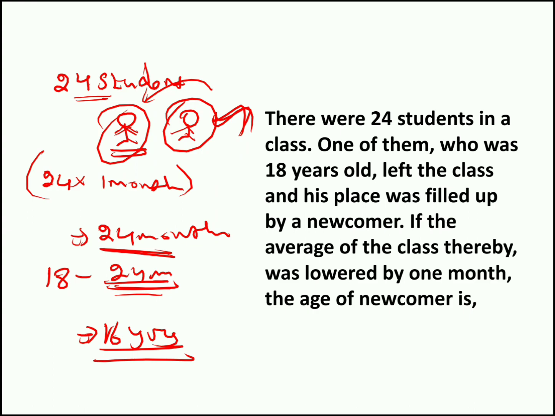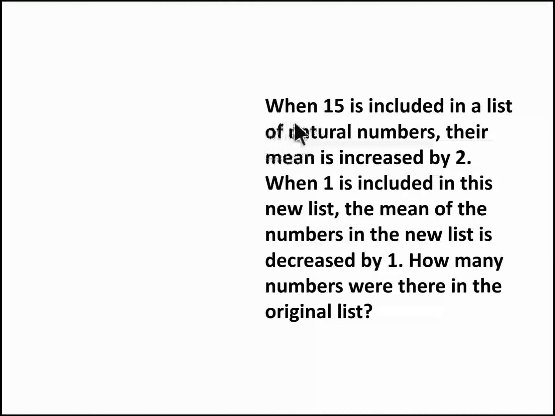Now moving to the last question of the session. When 15 is included in a list of natural numbers, their mean increases by 2. When 1 is included in this new list, the mean of the numbers in the new list is decreased by 1. How many numbers were there in the original list?